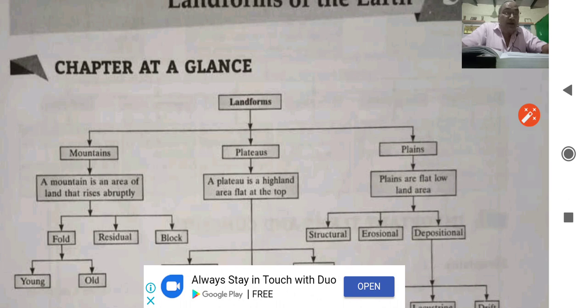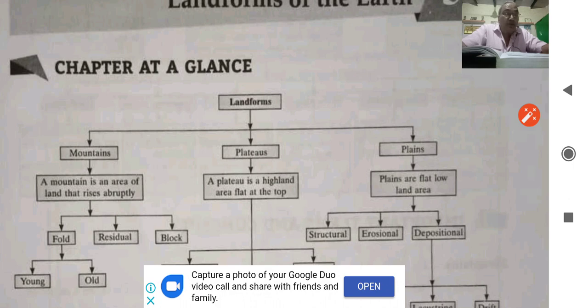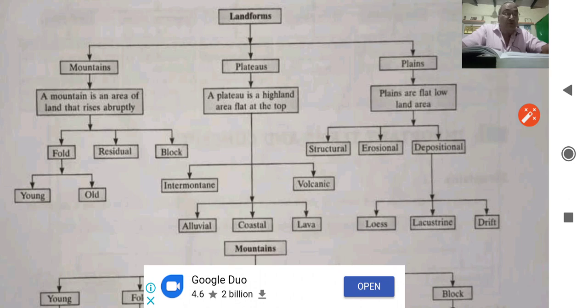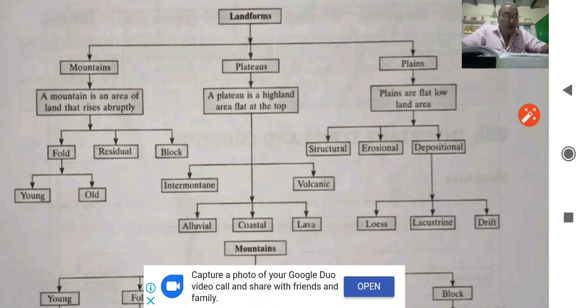Now we come to plateau. A plateau is a highland area flat at the top. They are further divided into different types. Number one, we have intermountain plateau, volcanic plateau, continental plateau, and Piedmont plateau.